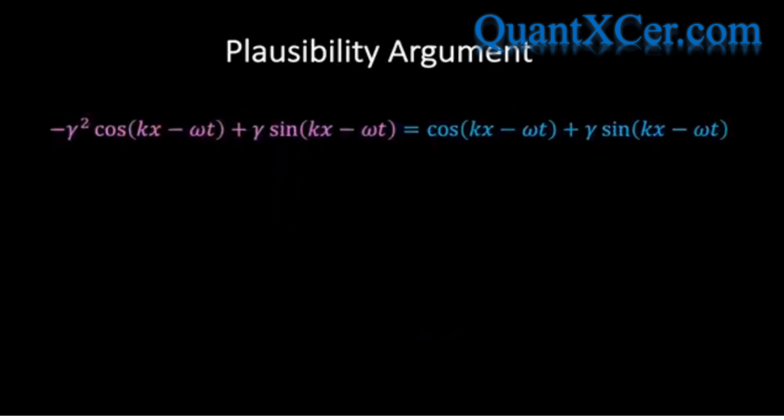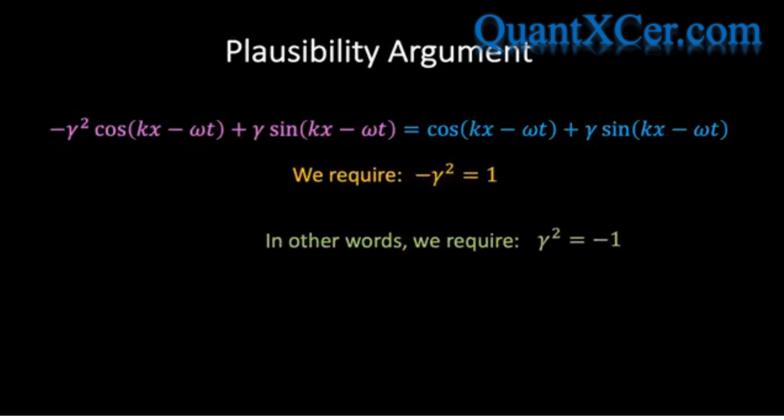However, we see that the minus gamma squared term is preventing it from being exactly the same as the other terms. If we could choose gamma appropriately, then we would be able to cancel these terms from the equation and drastically simplify it. However, in order to do this, we require that minus gamma squared equals 1, and therefore gamma squared equals minus 1. And it follows that gamma must therefore be equal to plus or minus the square root of minus 1. Now, you may at this stage panic and think that something's gone terribly wrong.